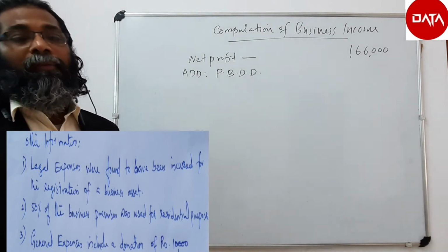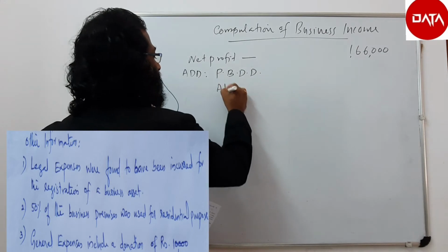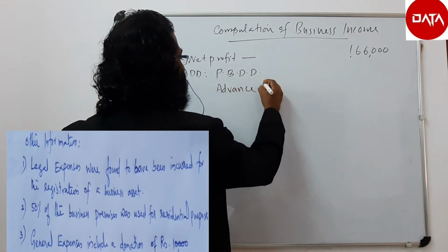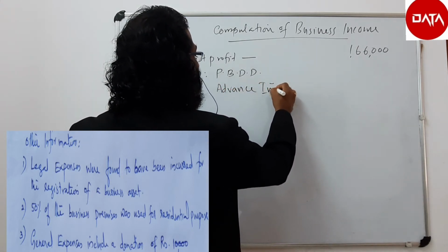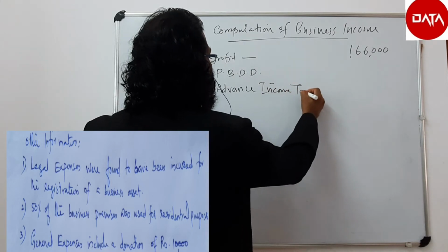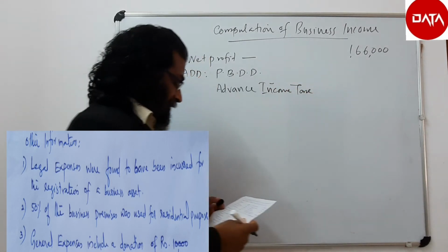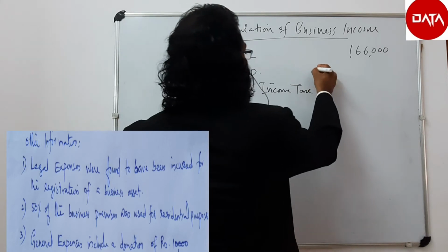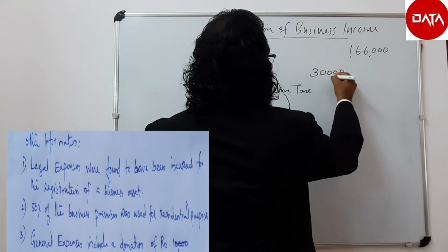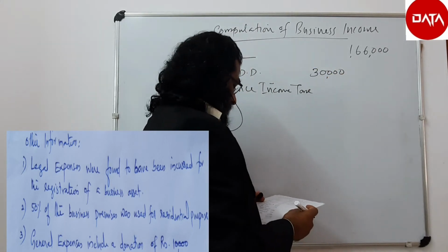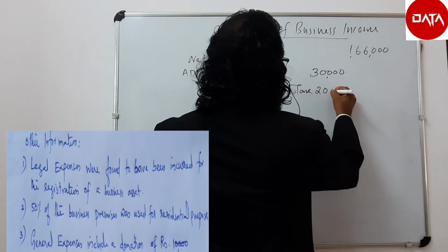So we have to add back. Provision it is 30,000. Then advance income tax paid is 20,000.